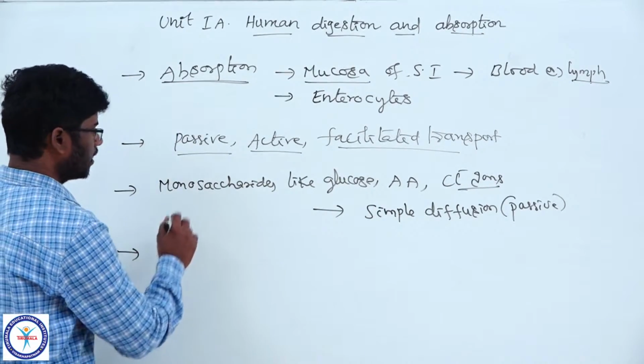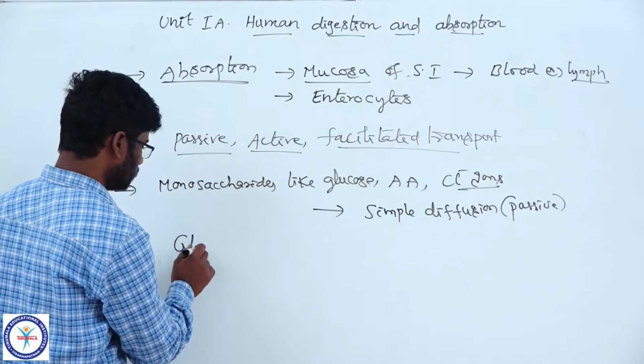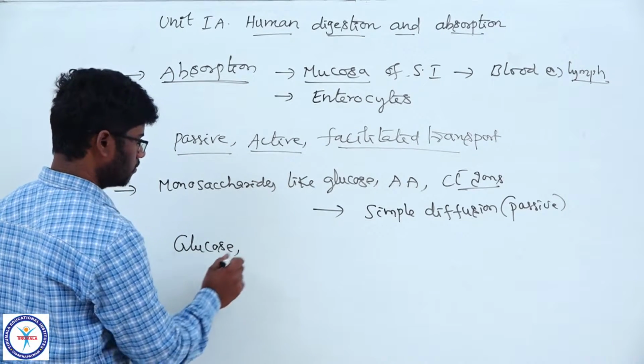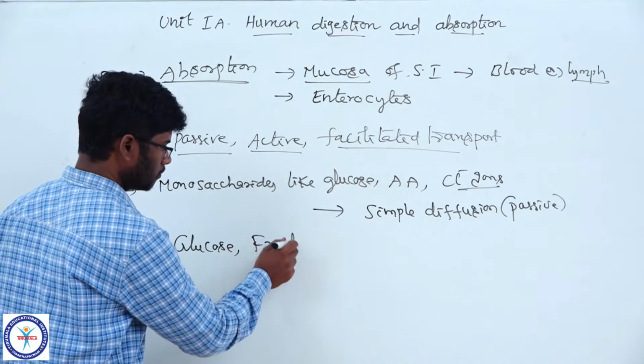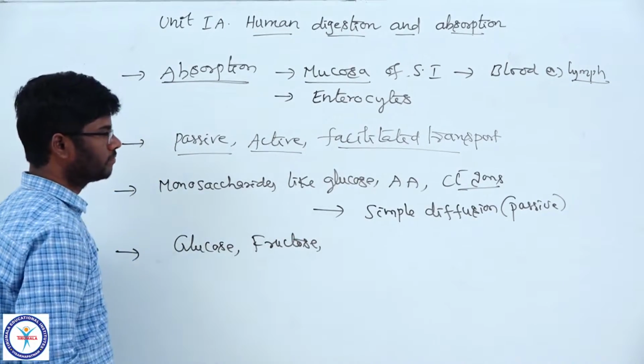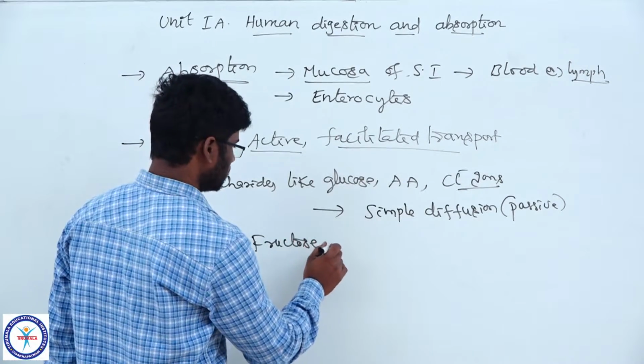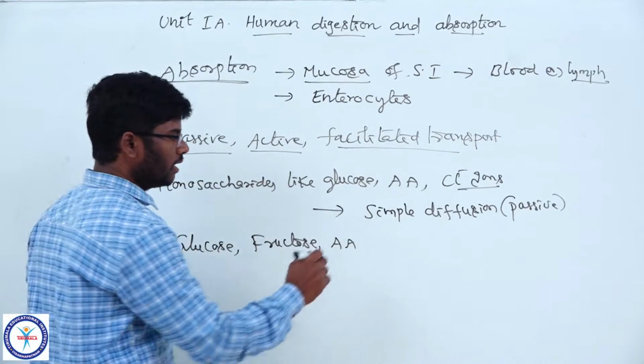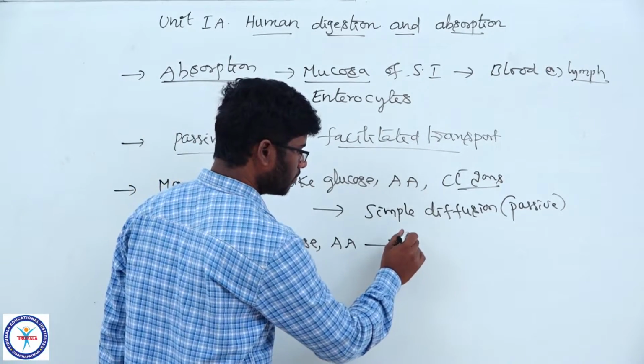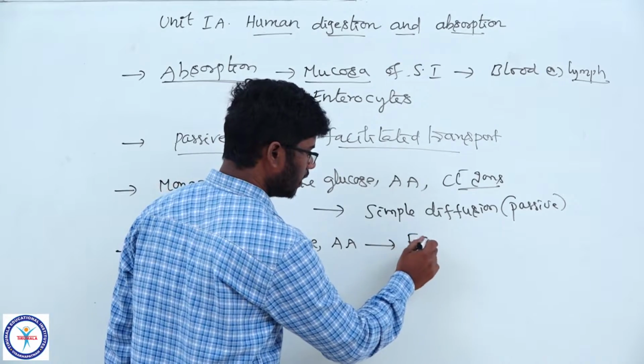Come to the next thing, certain substances like glucose, fructose, and amino acids are transported by a method called facilitated transport.